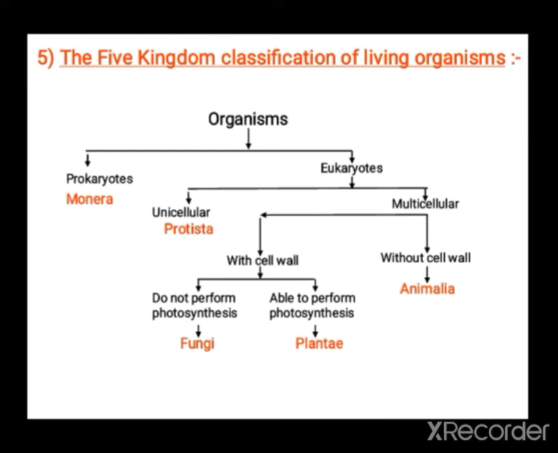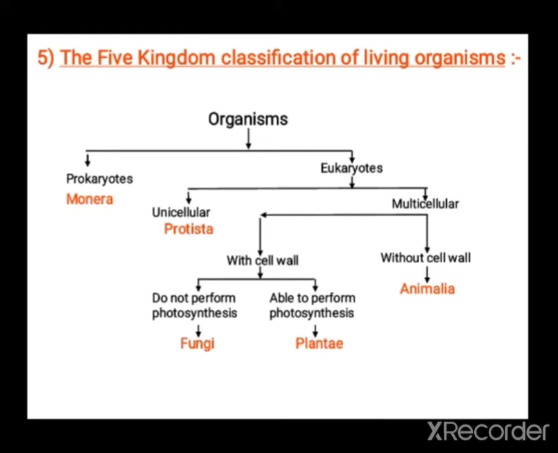You see here how the 5 kingdom classification has been done. Organisms are broadly classified into prokaryotes and eukaryotes. Organisms may be unicellular or multicellular.